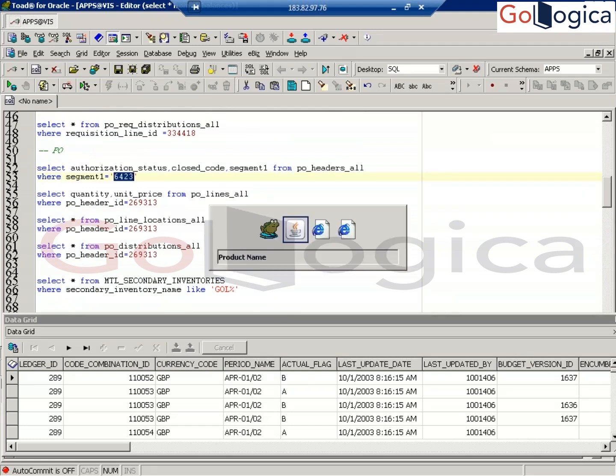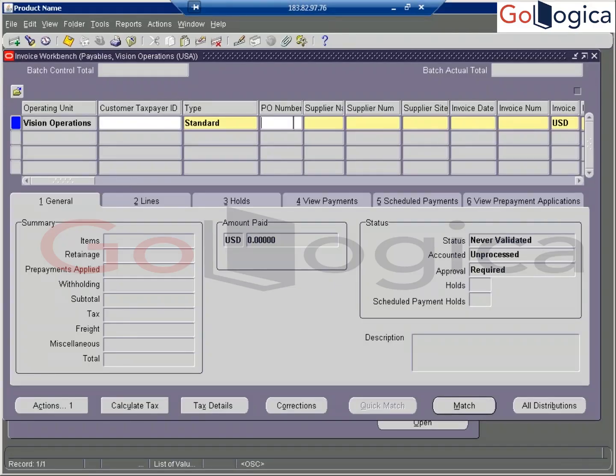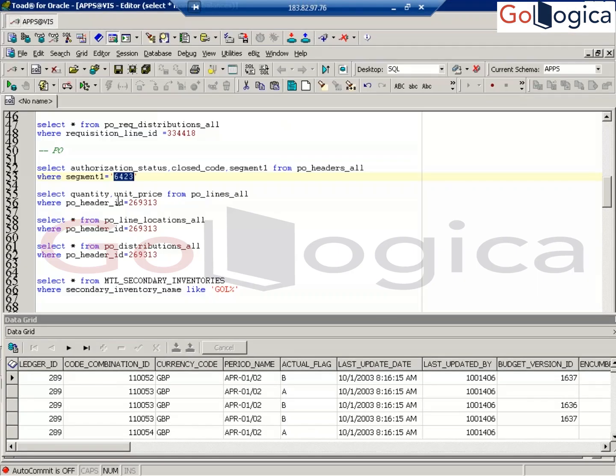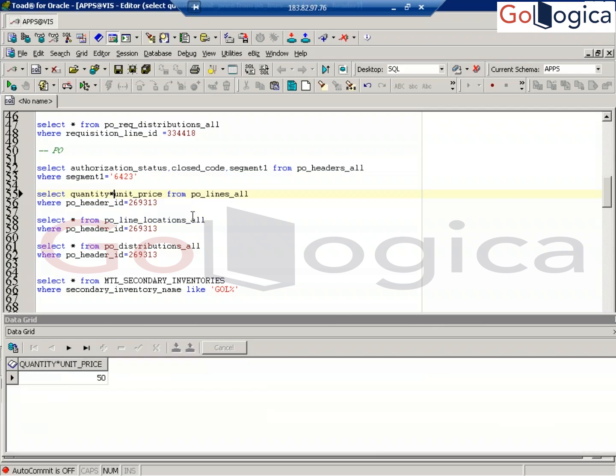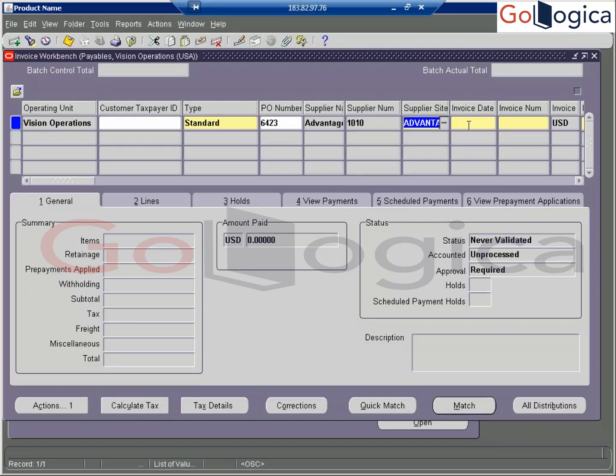Now here, simple, you can enter the PO number here, and then what is the PO amount? Quantity into unit price, $50. Now invoice date and invoice number, PO number underscore INV.